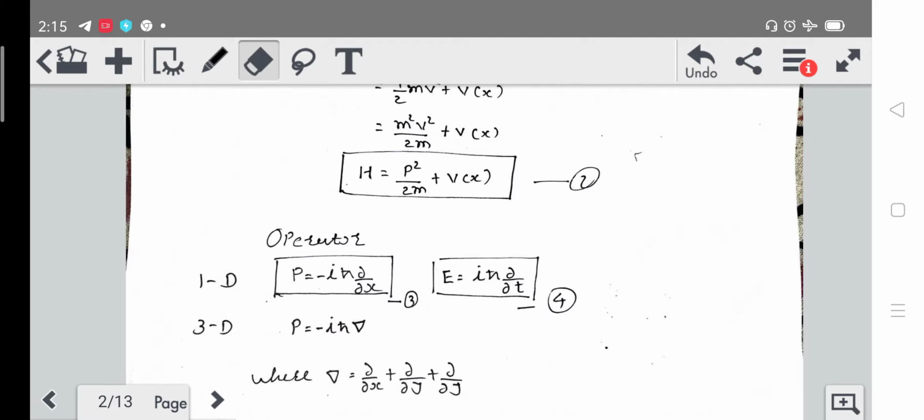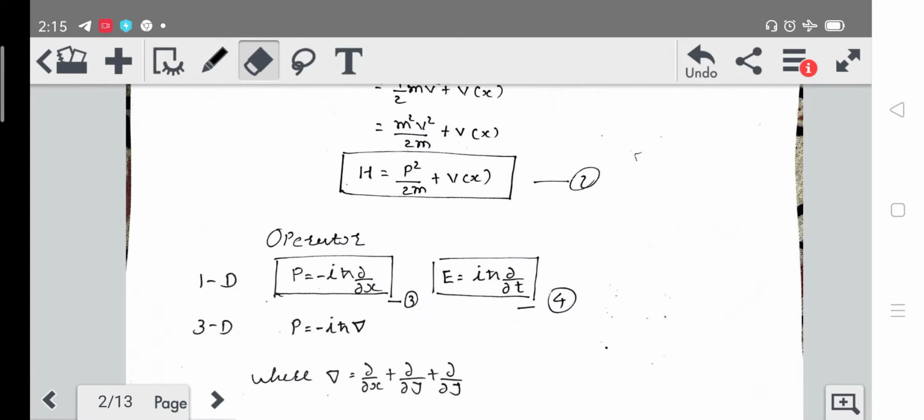Okay, this is for one dimension, and in three dimensions we will have p is equal to minus i h cross del, where del is del by del x plus del by del y plus del by del z. Here I forgot to mention z, instead of z I have mentioned y, so please correct it. And I also forgot to multiply the unit vector with the respective coordinates, so please consider it. Okay, but in three dimensions the E operator will remain the same because time moves in only one direction.